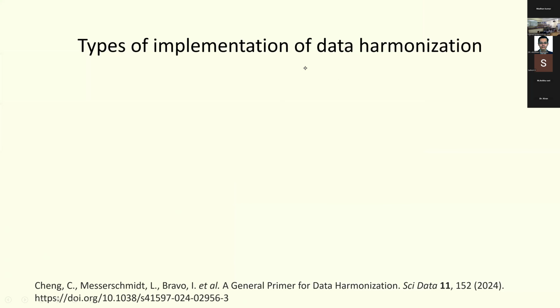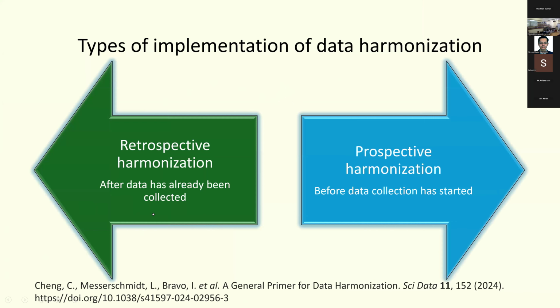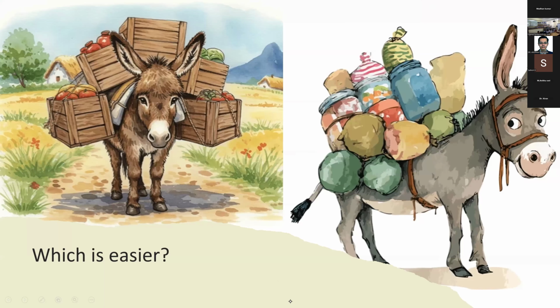Okay, so let's look at the types of implementation of data harmonization. So one is you can retrospectively harmonize the data and you can prospectively harmonize the data. So retrospectively harmonizing means after the data has been collected, you try to parse the data. Prospective is before you start the data collection, you give out a standard operating procedure and protocol on how to collect the data. So which one do you think is easier? Prospective or retrospective?